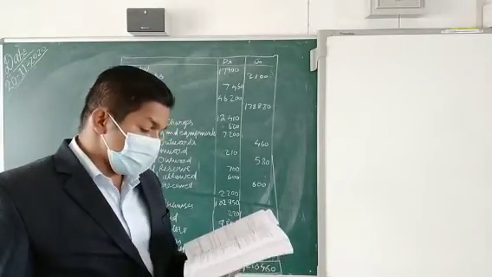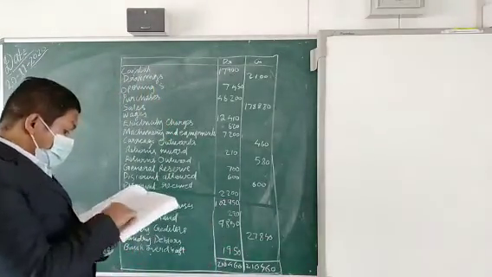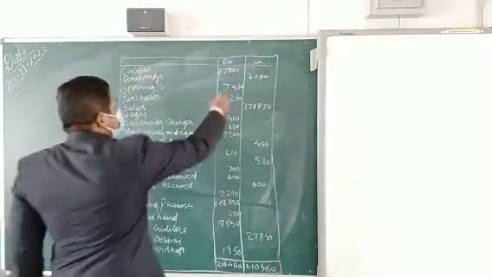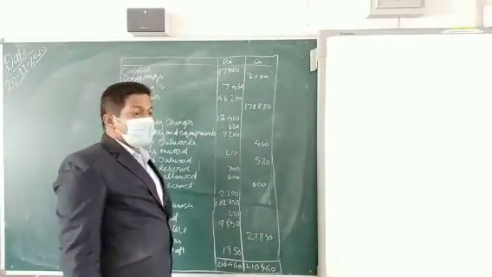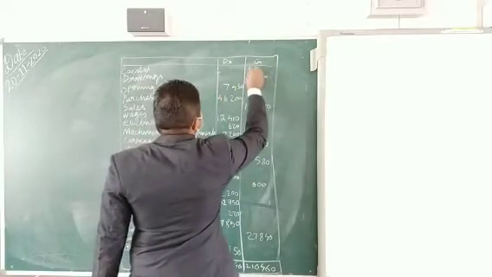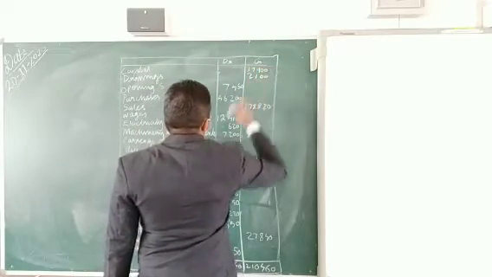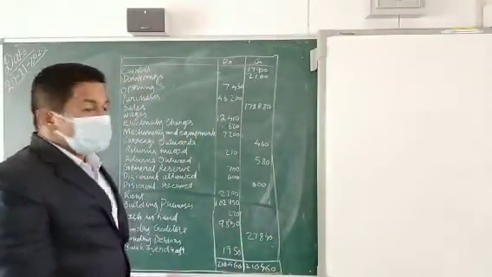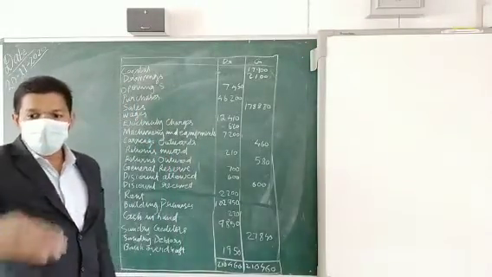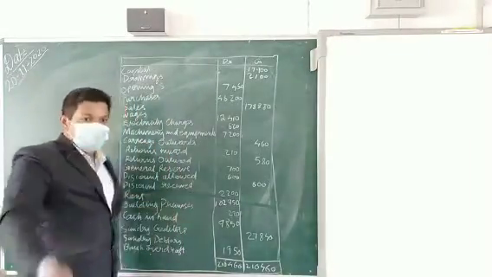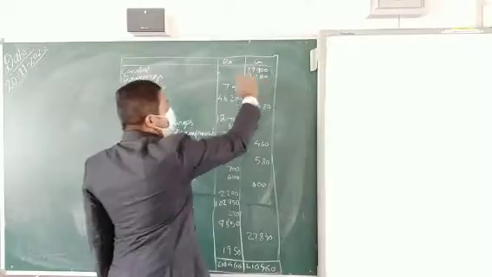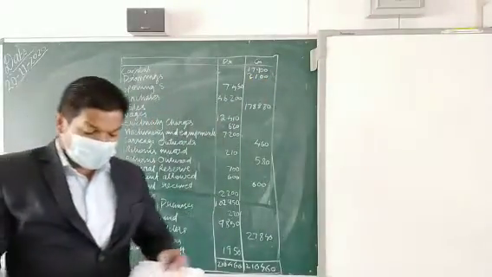So when you go through it, you can find, for example, the capital account. The capital account balance is supposed to be on the credit side, but here it is given on the debit side. So this is not correct, and we have to write it on the opposite side. You understand? So when you make this question, you have to make one more column, a trial balance column, and write it on the proper side.